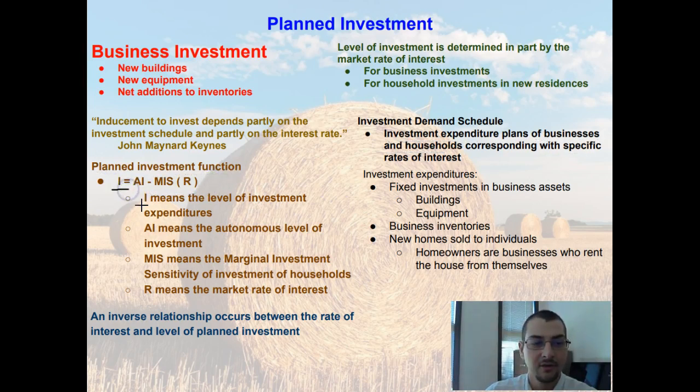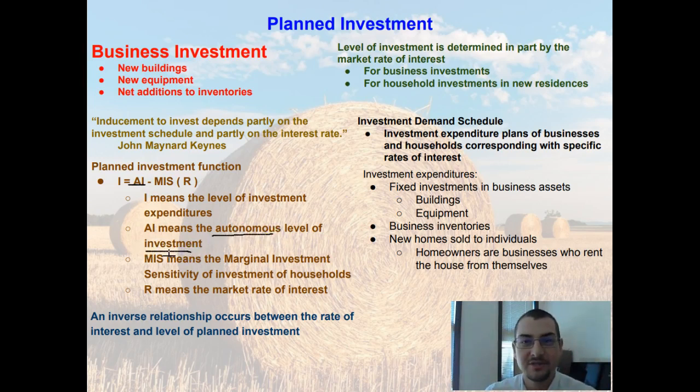This little I means level of investment expenditures. That makes sense. We're trying to figure out how much investment we're going to have in this economy, so that's what is on one side of our equation. So that I means investment expenditures. The A I, whereas in a lot of cases it might mean artificial intelligence or artificial insemination in the agricultural world, here it means the level of autonomous investment.